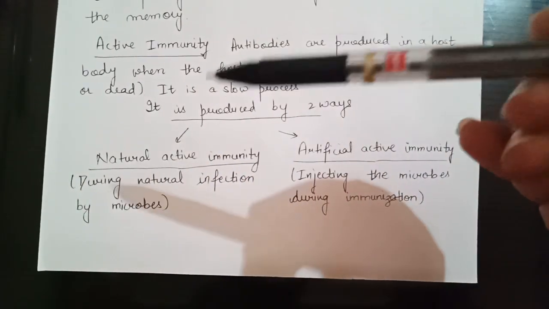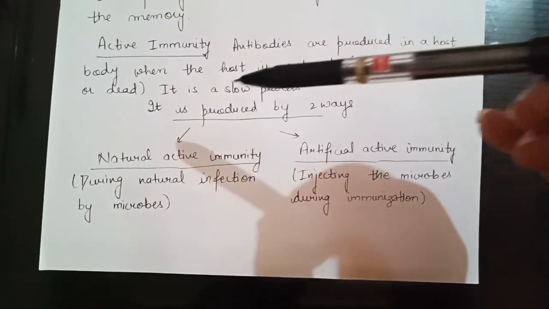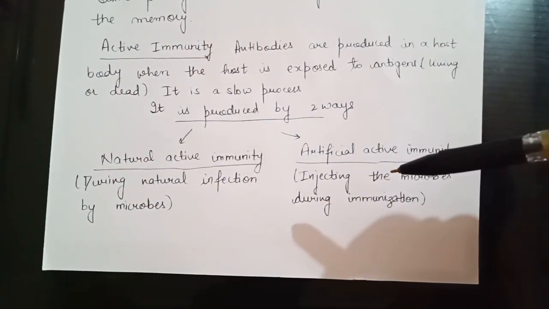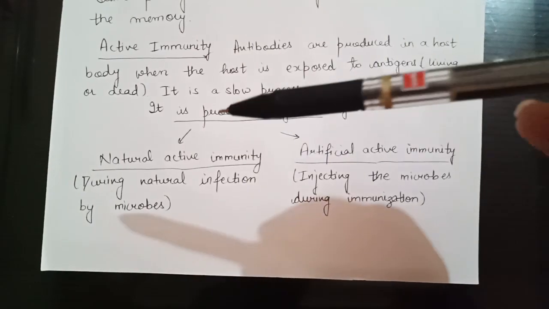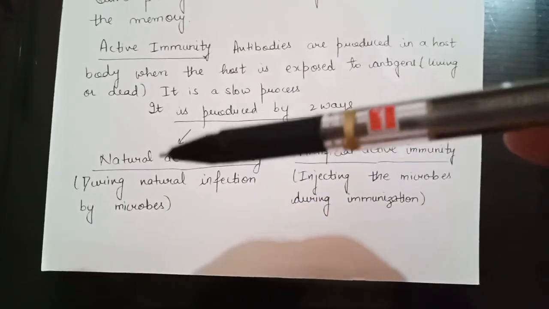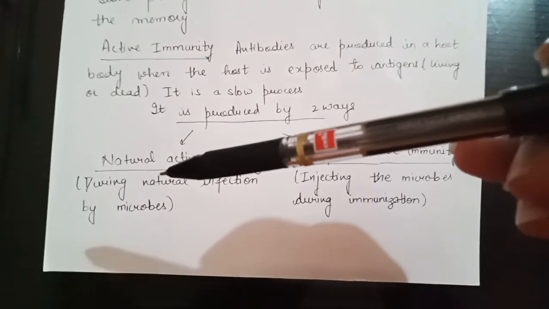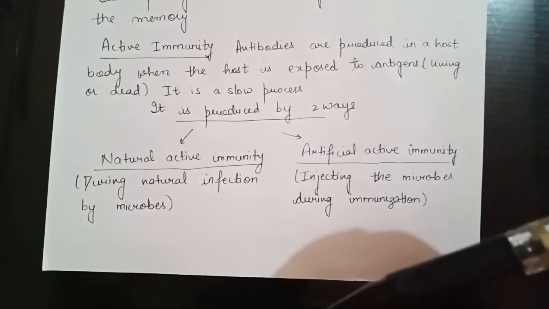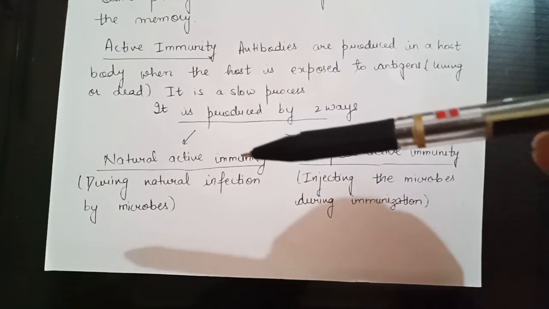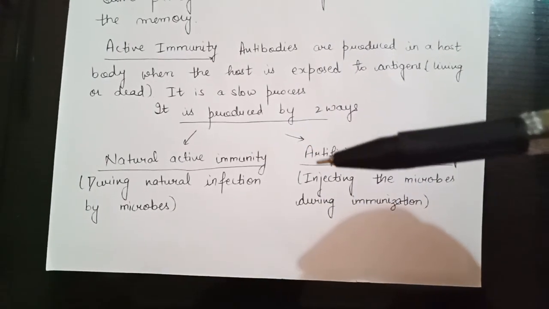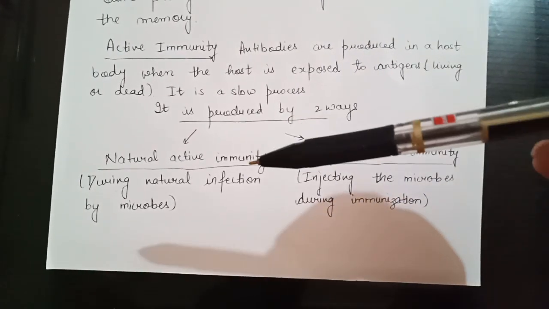Clear? Now see again, active immunity means your own body is producing the antibodies, and it is produced in two ways, by the natural method and by artificial means. Naturally means your body produces antibody by natural exposure to the antigen.